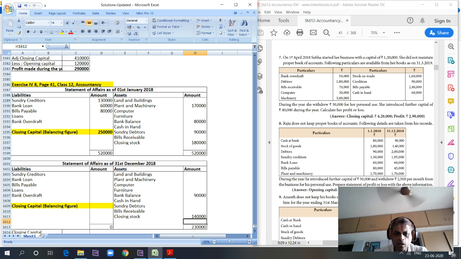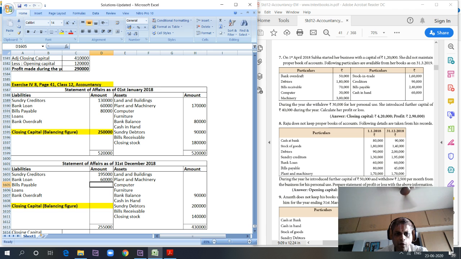We have debtors 2 lakhs. Then we have creditors 1,95,000. And we have bank loan 60,000.